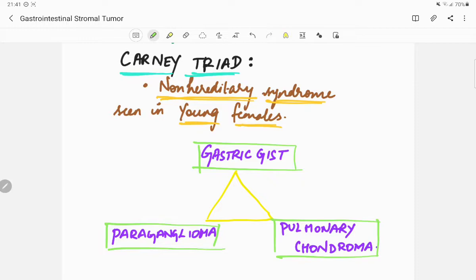So, the components of Carney's triad are gastric GIST, paraganglioma, and pulmonary chondroma.